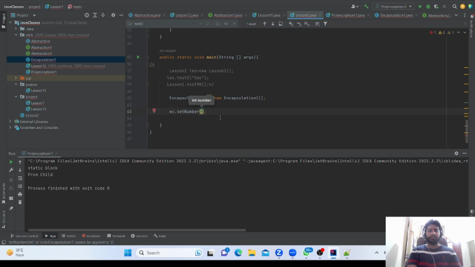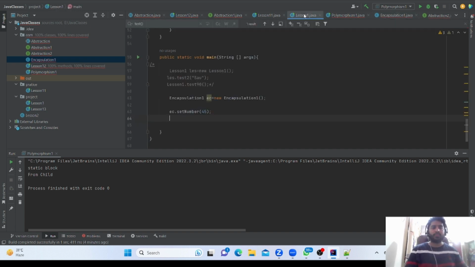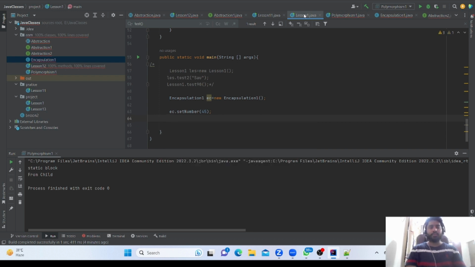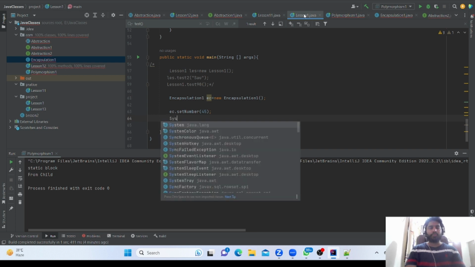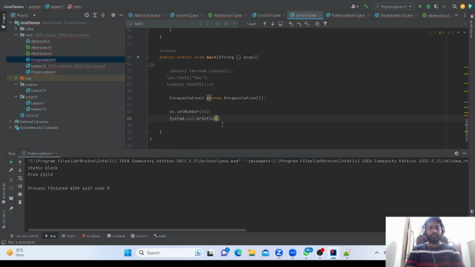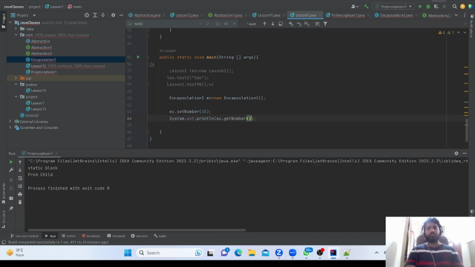Here we can give any number, like 45. Then system dot out dot println ec dot get number.